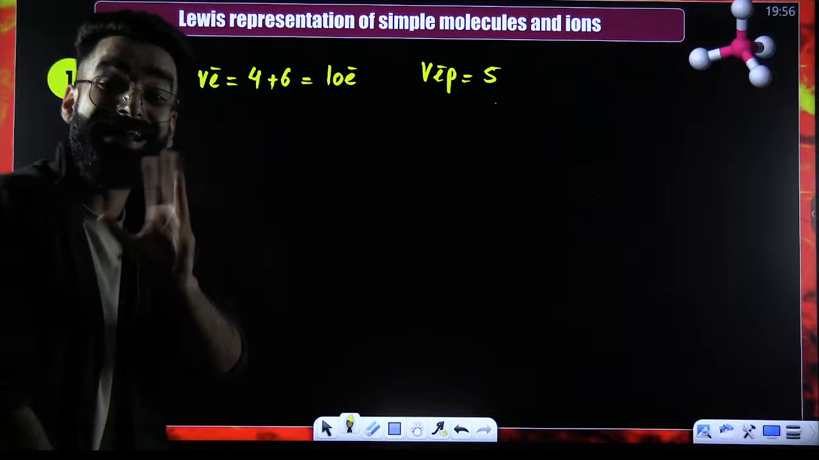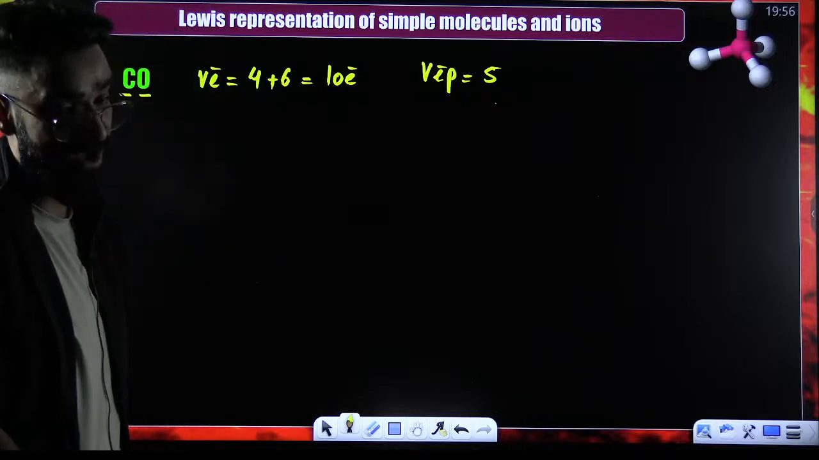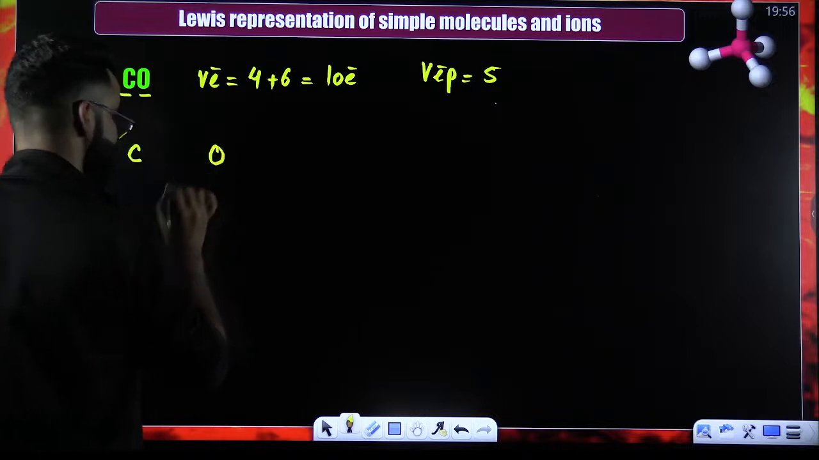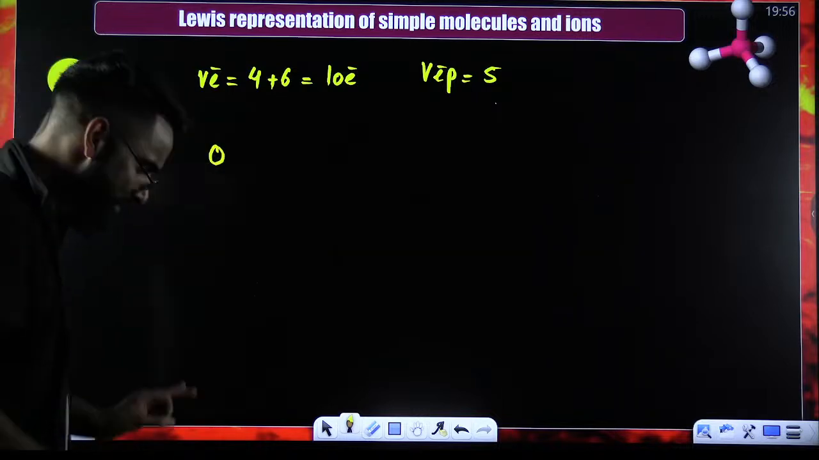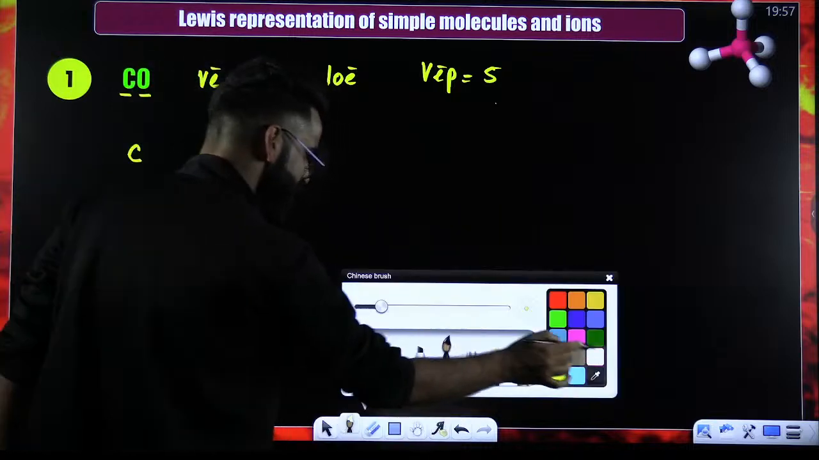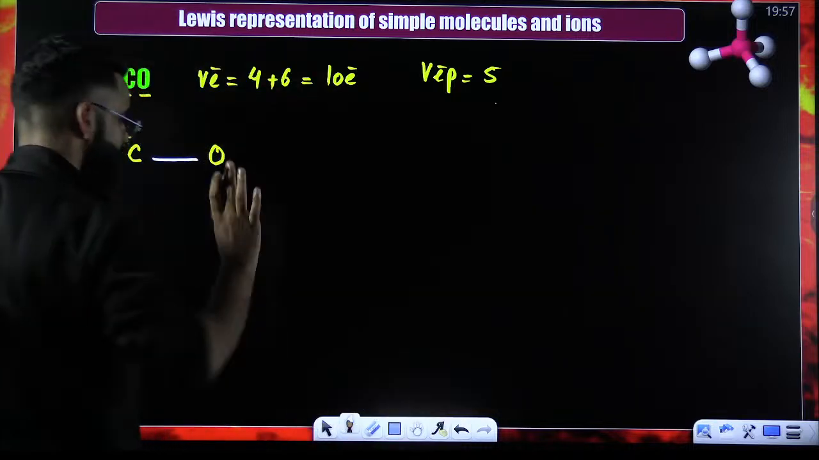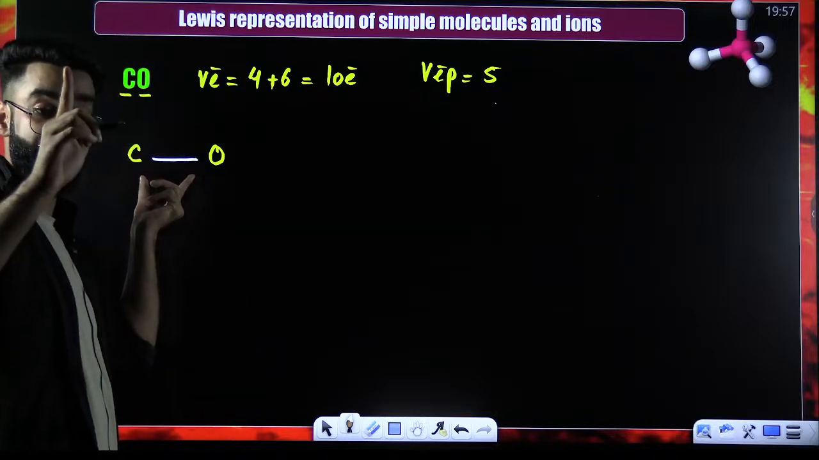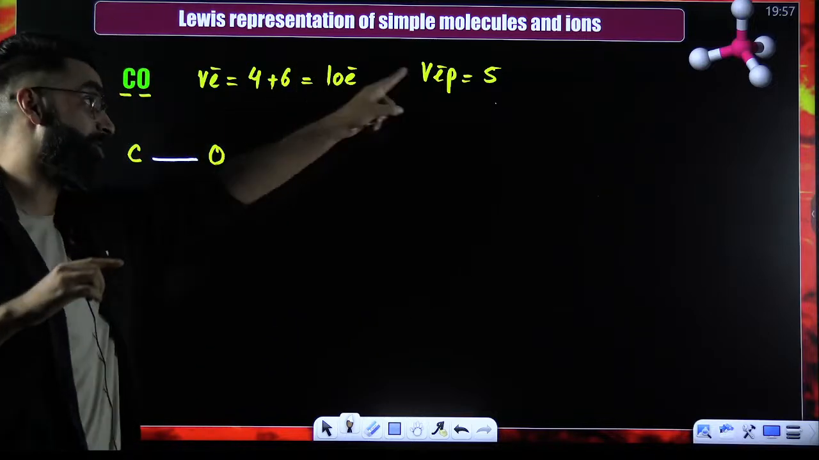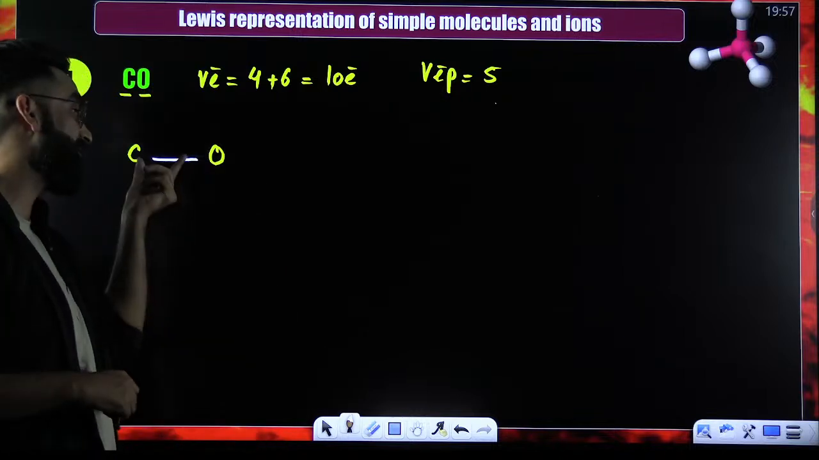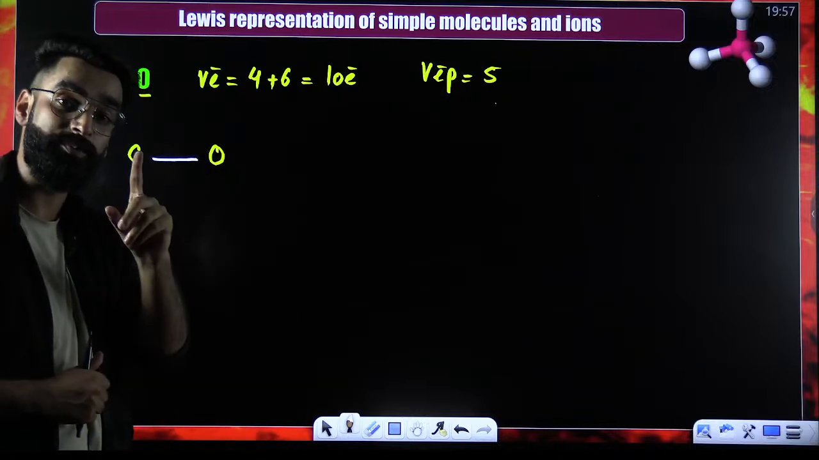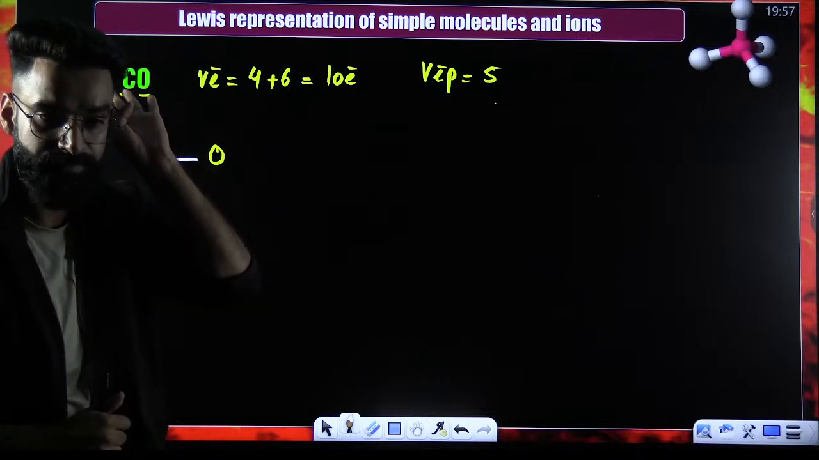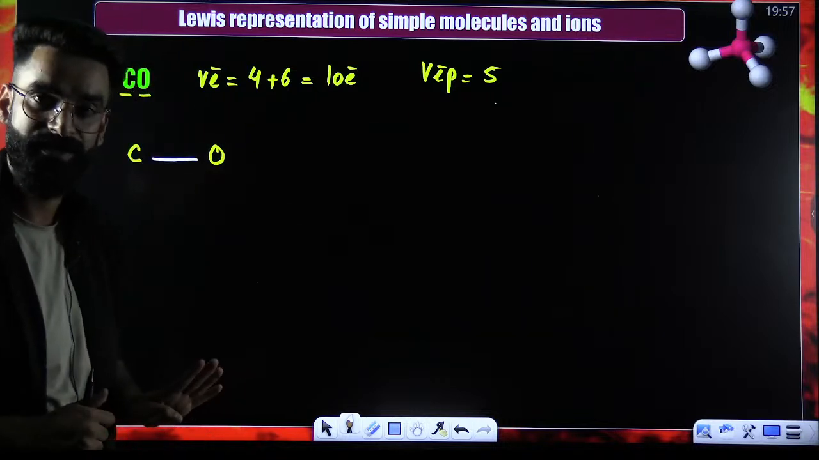Now, I have to arrange these 5 valence electron pairs. How exactly? Have a look. You have carbon, you have oxygen, right? The first thing you will do is just draw a single bond here. Drawn. Single bond means 1 electron pair. How many did you have? 5. Out of 5, how many have you used? You have used 1 electron pair. So how many electron pairs are left? 4 electron pairs are left. Now,